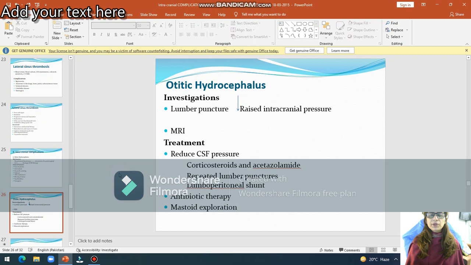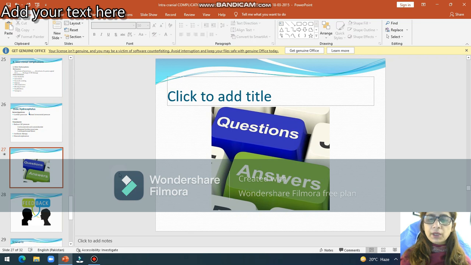Then you will reduce the CSF pressure by giving corticosteroid, acetazolamide, and repeated lumbar punctures are done to decrease the CSF pressure, or lumboperitoneal shunt can be kept. Again, antibiotic is given and the ear infection will be treated and mastoid will be explored.